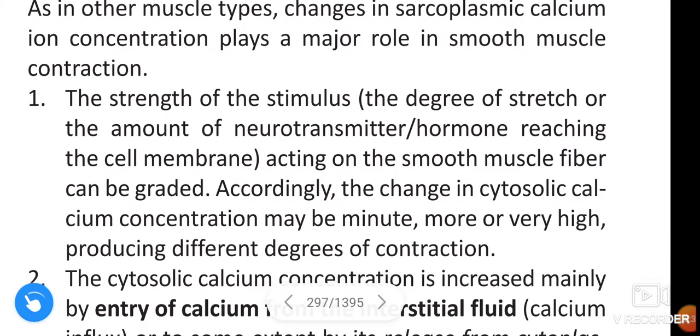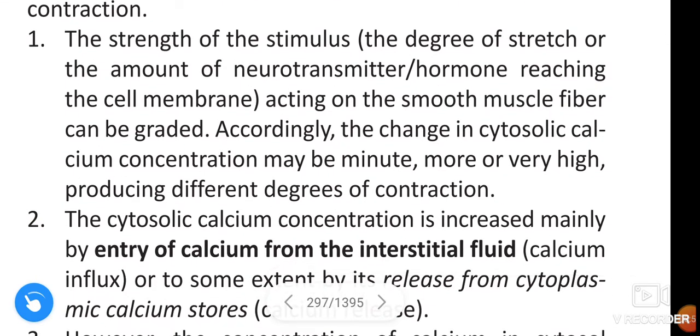The strength of the stimulus, the degree of stretch, or amount of neurotransmitter or hormone reaching the cell membrane acting on the smooth muscle fiber can be graded. Accordingly, the change in cytosolic calcium concentration may be minute, more or very high, producing different degrees of contraction.